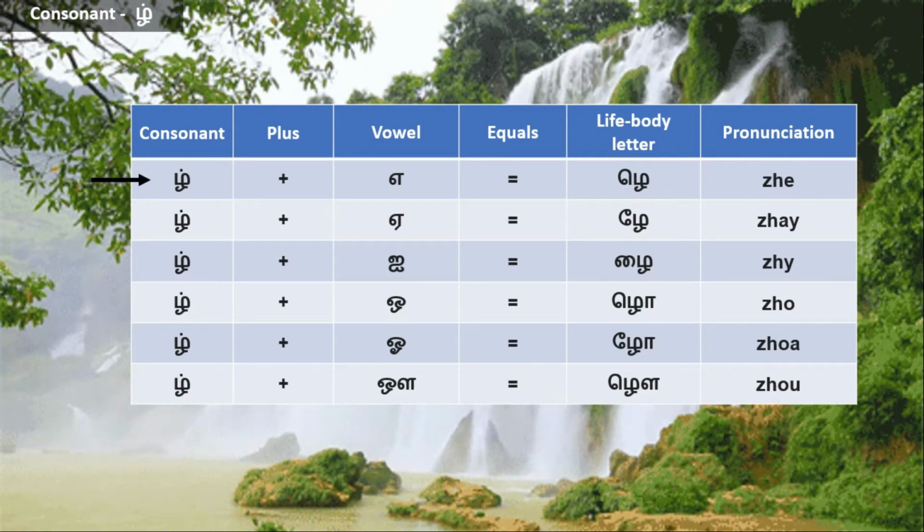Now similarly, consonant Zh plus vowel E is the Uyirmai letter Zhe. Zh plus E is Zhe. Zh plus AI is Zhai. Zh plus O is Zho. Zh plus O is Zho. Zh plus AU is Zhau.